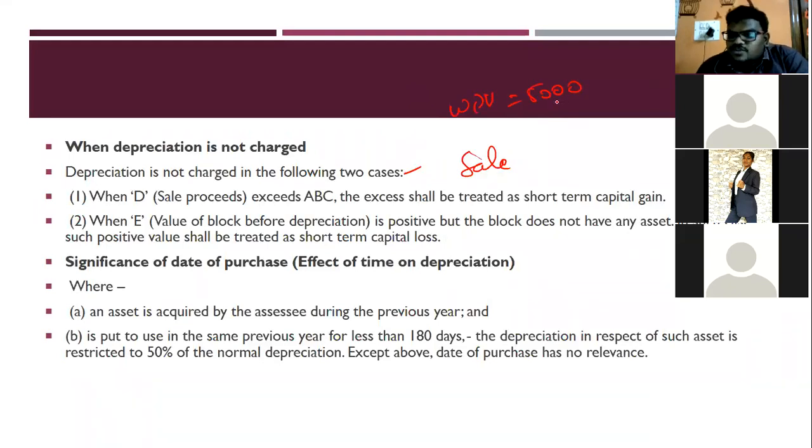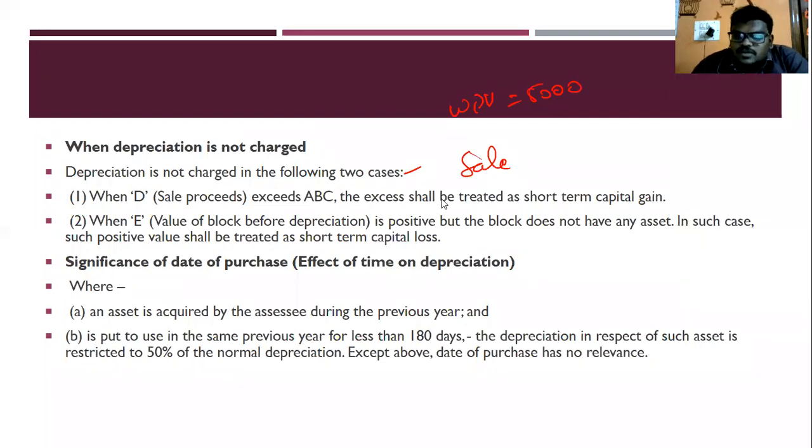If it is 50,000 and my sale proceeds come to around 60,000, then you can't claim depreciation, because my sale is more than my written down value. If I minus this, I will be getting a negative balance, right? On a negative balance I can't claim depreciation. And this excess shall be treated as short-term capital gain or long-term capital gain based on the asset.